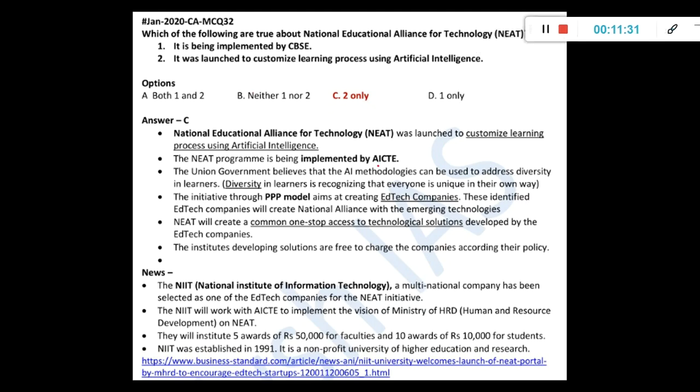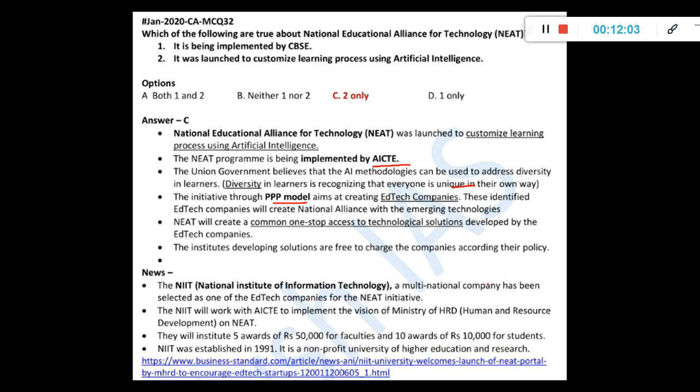So it is not CBSE, it is AICTE. That is why that first statement is wrong. The second is correct. It is launched to customize learning using artificial intelligence. Okay, and if you see, it can be used to address diversity in learning. So diversity is recognizing everyone is unique in their own way. The initiative is through the PPP model. PPP model is important for your mains. Okay, aimed at creating edtech companies. So it's all like taking education to the next level with artificial intelligence and all.